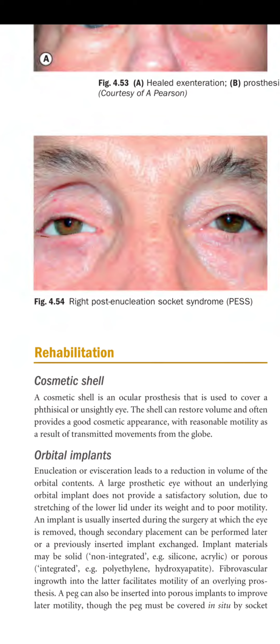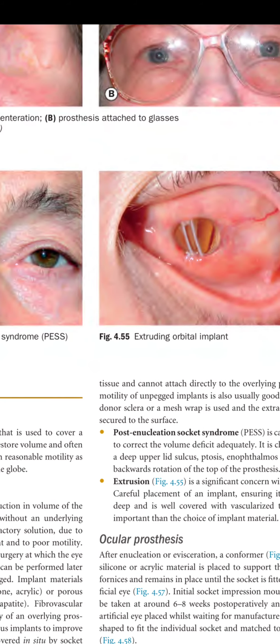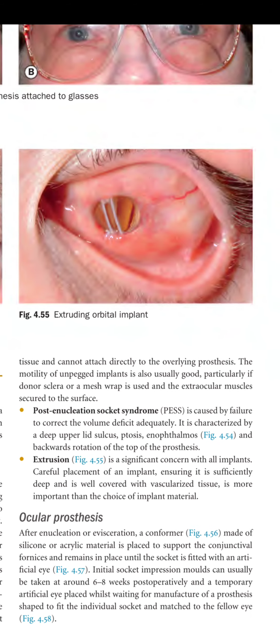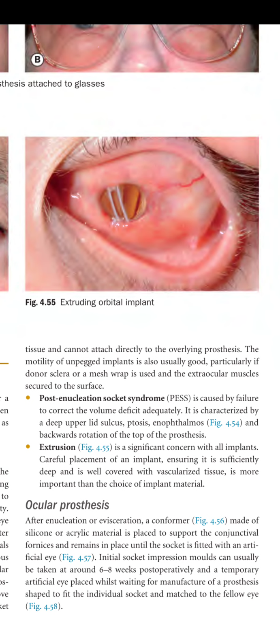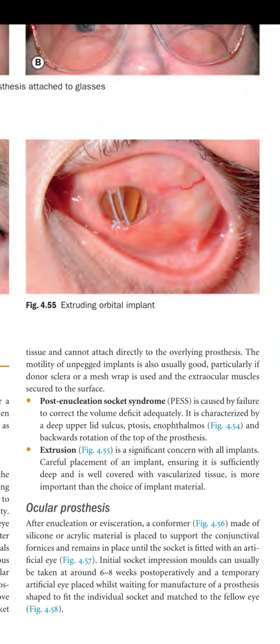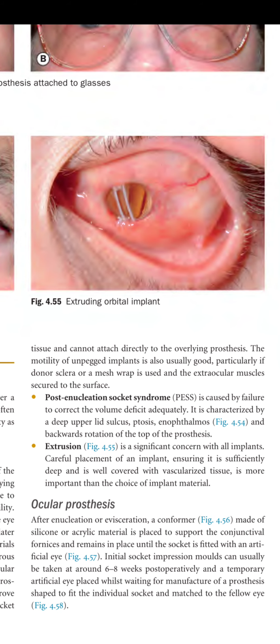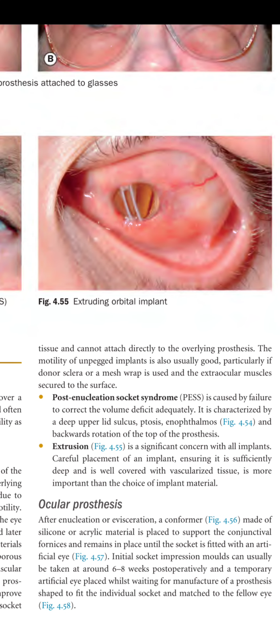The fibrovascular ingrowth into the implant later facilitates motility of an overlying prosthesis. A peg can also be inserted into the porous material to improve the later motility, though the peg must be covered in situ by socket tissue and cannot attach directly to the overlying prosthesis. The motility of an unwrapped implant is also usually good, particularly if donor sclera or mesh is used and the extraocular muscle is secured to the surface.